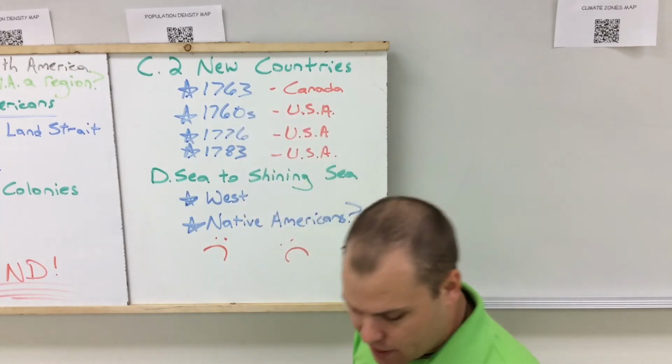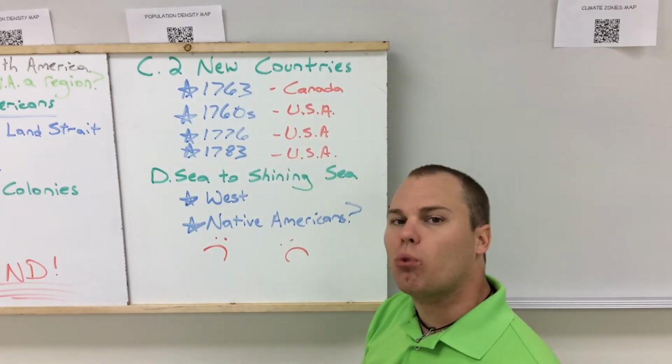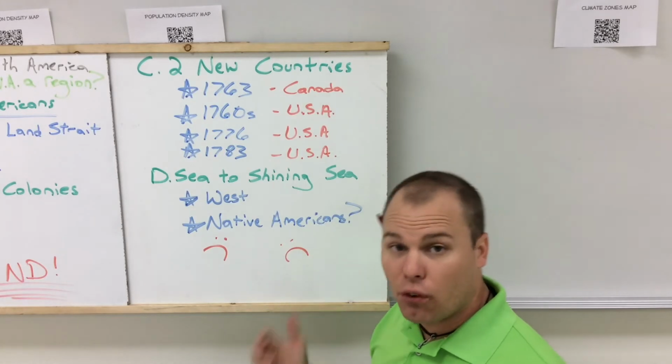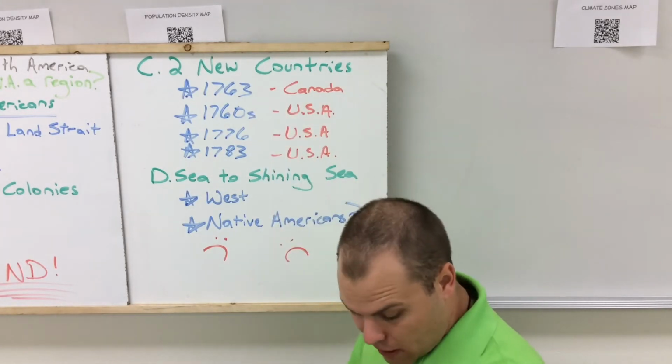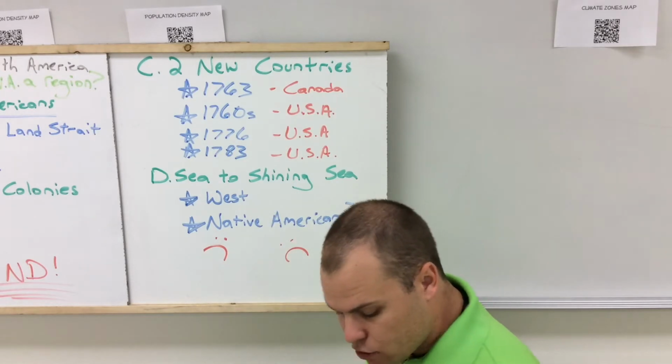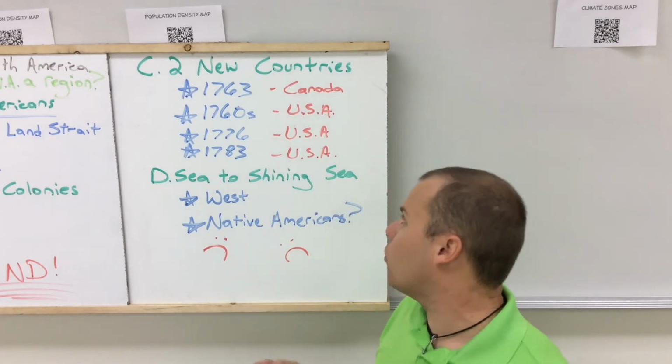The first is Canada's key date. In 1763, the British officially kicked the French out of Canada, and they take over Canada as its colony. Okay, they set up colonies in the eastern portions of Canada and then moving a little bit west.